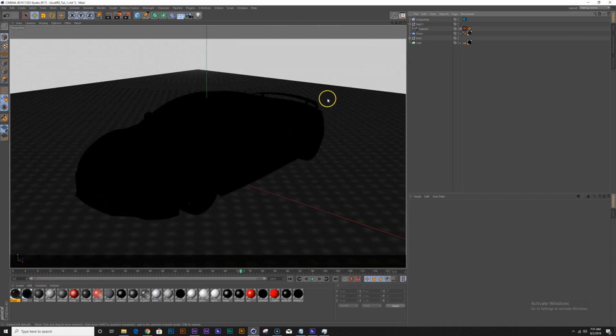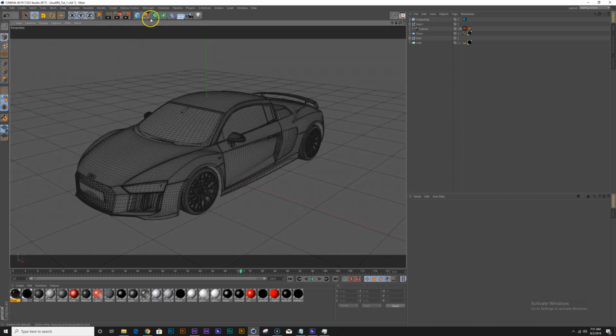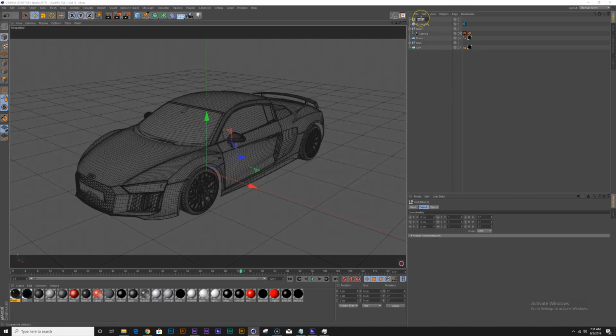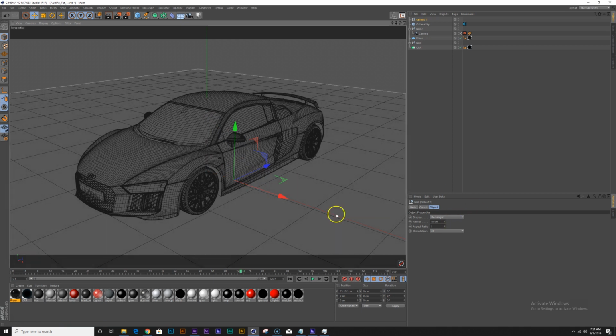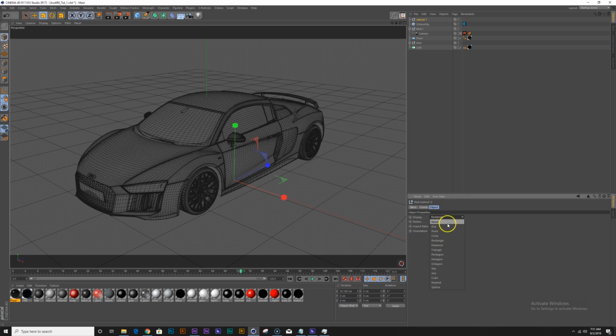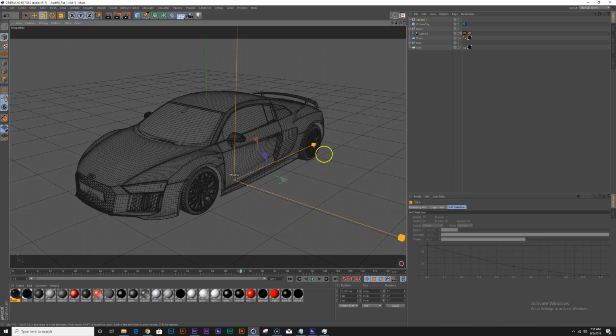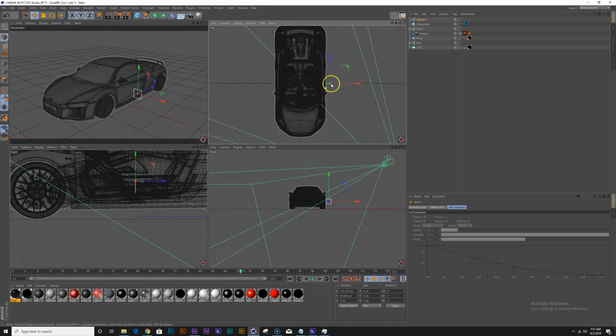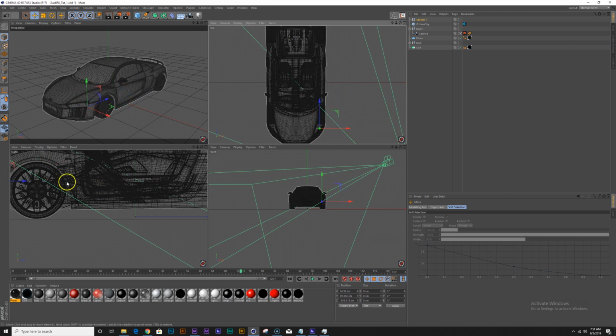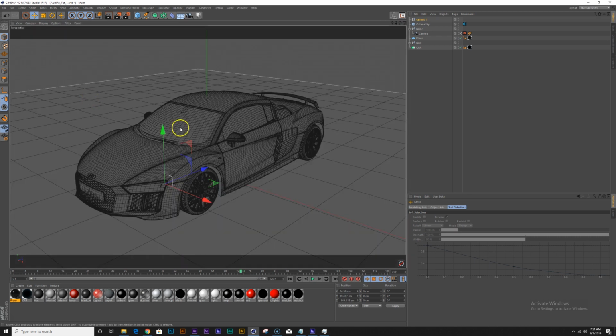Okay, now let me just add some nulls here, and I'm gonna call this my callout 1, and let's change this to a rectangle and orientation to XY. Bring this out here. How come I'm not seeing it? Oh, there it is. It's too small. Okay, so let me just position that quickly in the scene. And this you can just kind of do it. Doesn't have to be very specific.